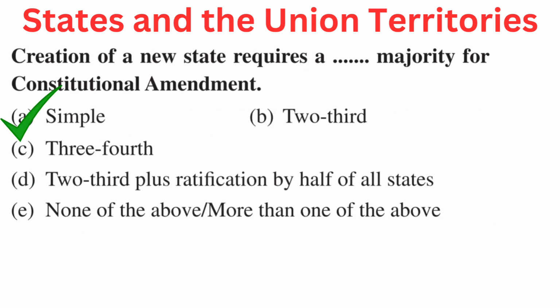Your question is: creation of a new state requires a dash majority for constitutional amendment. Your options are A. Simple, B. Two-third, C. Three-fourth, D. Two-third plus ratification by half of all states, or E. None of the above or more than one of the above. Right answer is A. Simple.